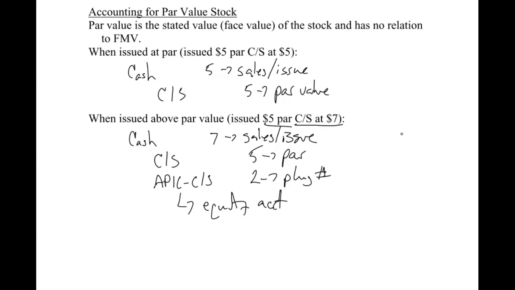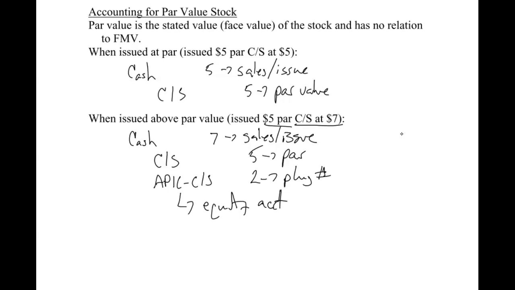So it would be right there in the balance sheet in the equity section, right there with common stock. What we're going to do over the next couple of videos is look at different ways to issue stock, like if we issue stock with more than one security, or if we issue stock for something other than cash, things like that, and then we'll get into treasury stock and some other things.